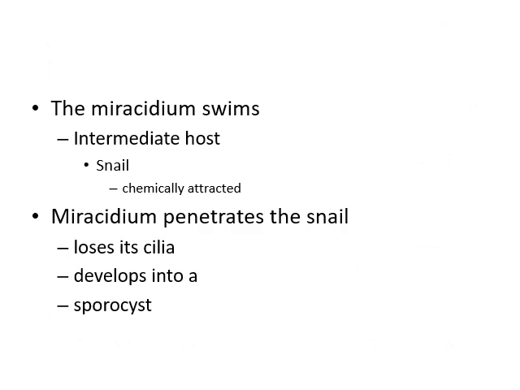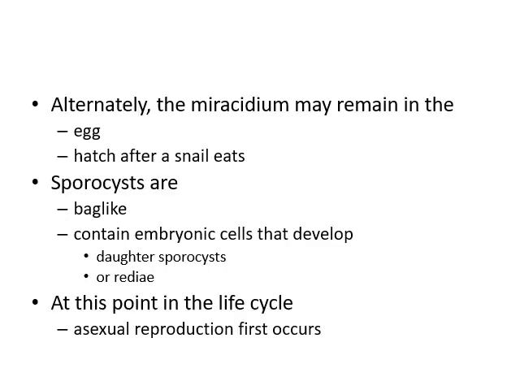The miracidium larva swims and goes into a snail, that is the intermediate host. Because of chemicals, it is attracted to the snail. The miracidium penetrates the snail, loses its cilia, and develops into a sporocyst. Alternately, the miracidium may remain in the egg, and when a snail eats the egg, the miracidium larva will hatch out.